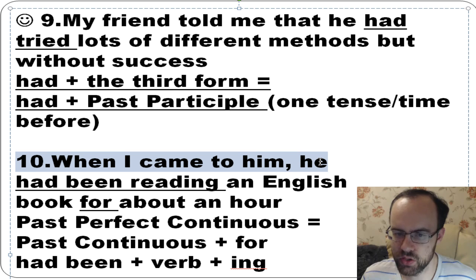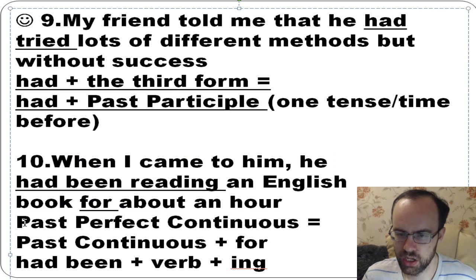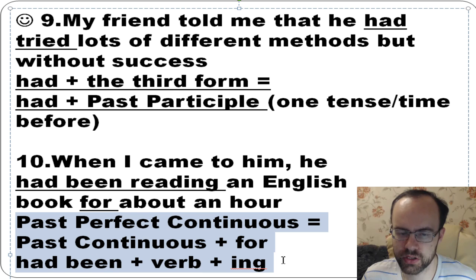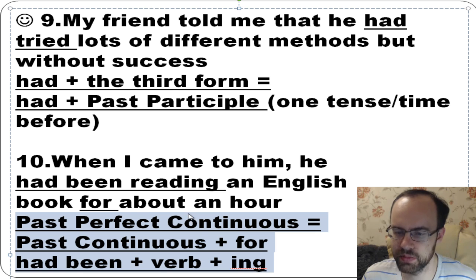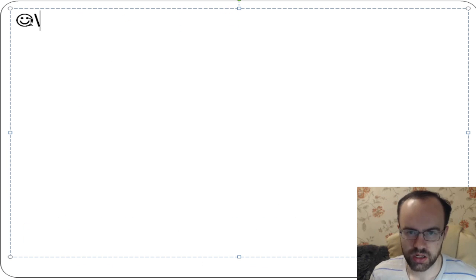Next, when I came to him, he had been reading an English book for about an hour. So it's past perfect continuous. Past continuous plus for. Yes, and we form it this way: had been plus verb plus ing. And two more tenses.